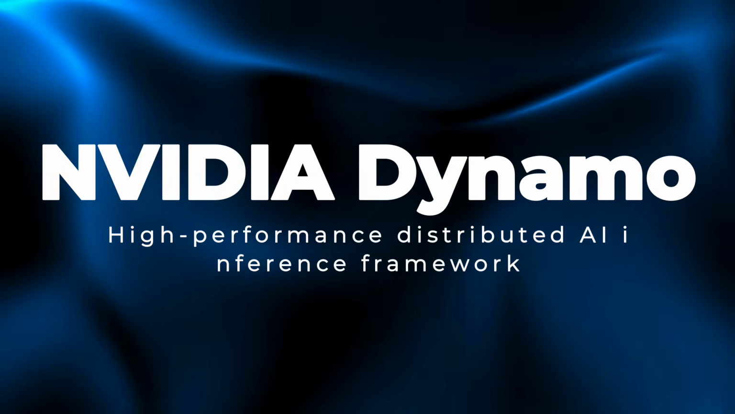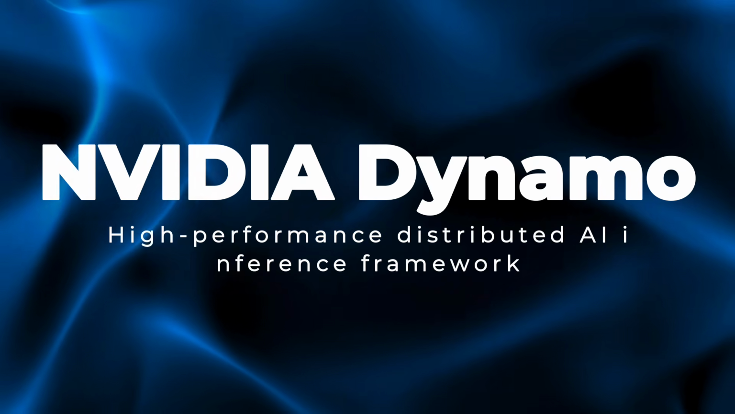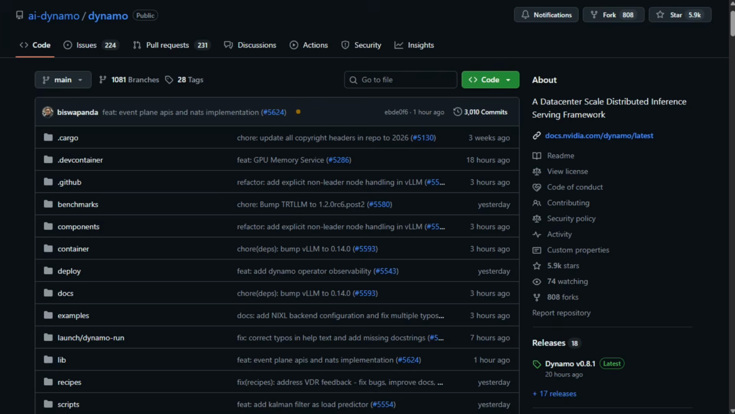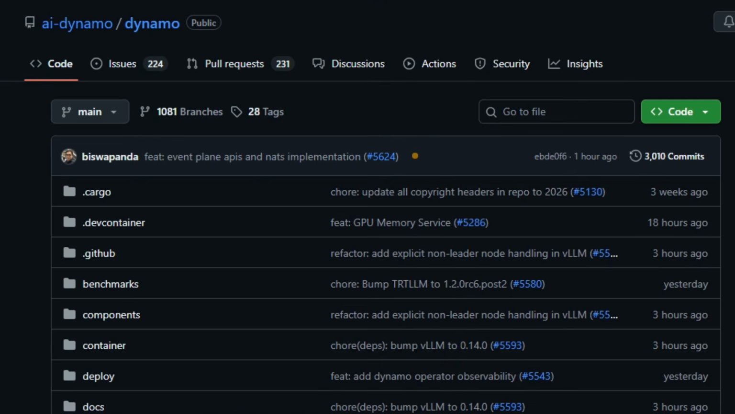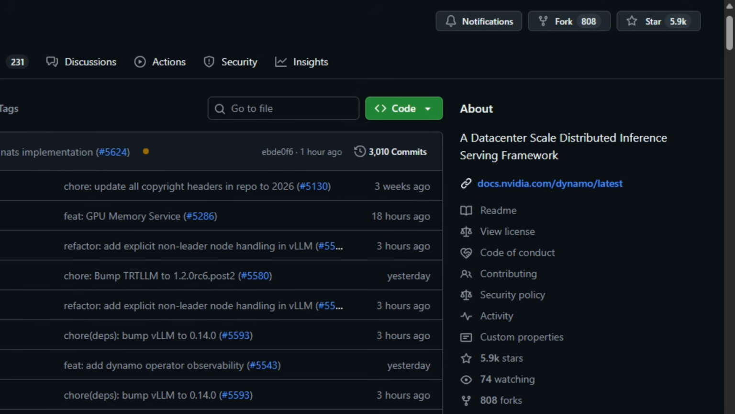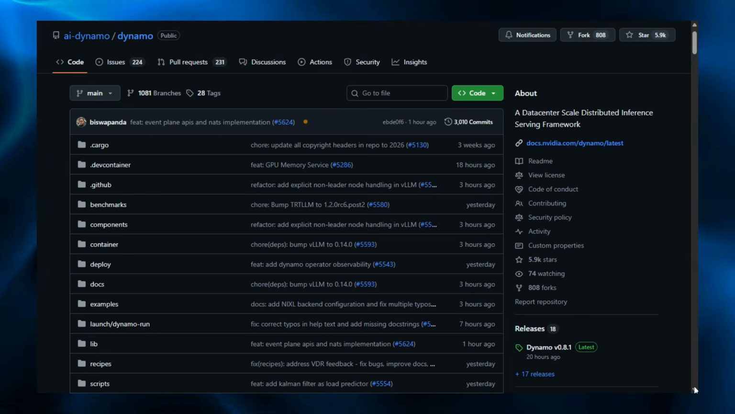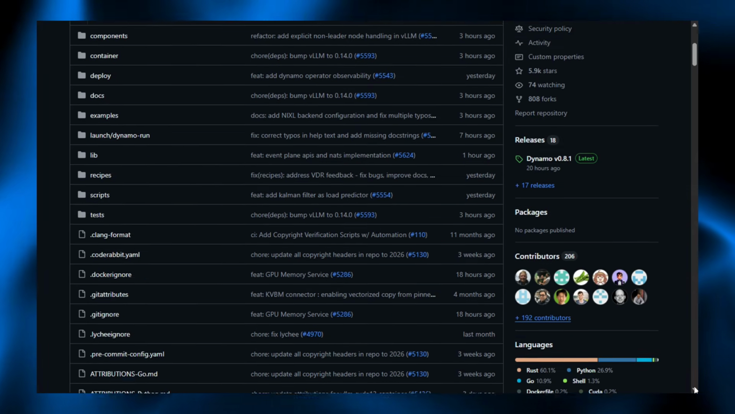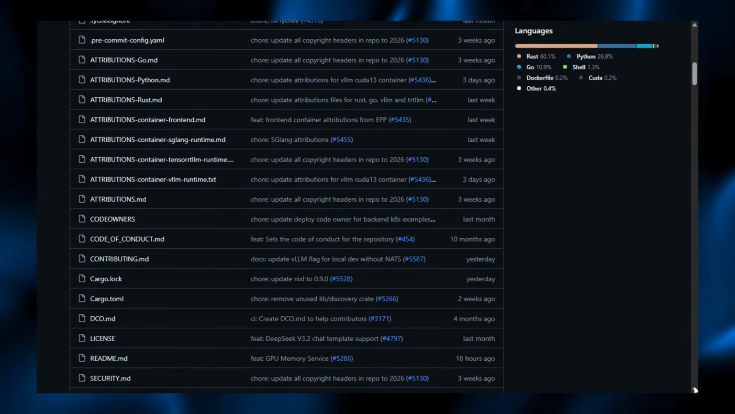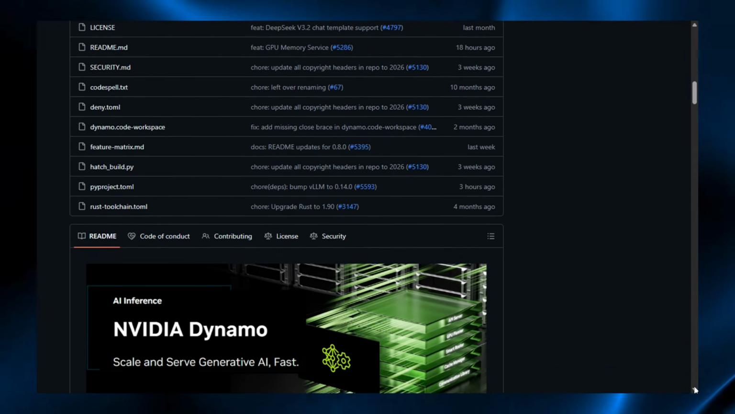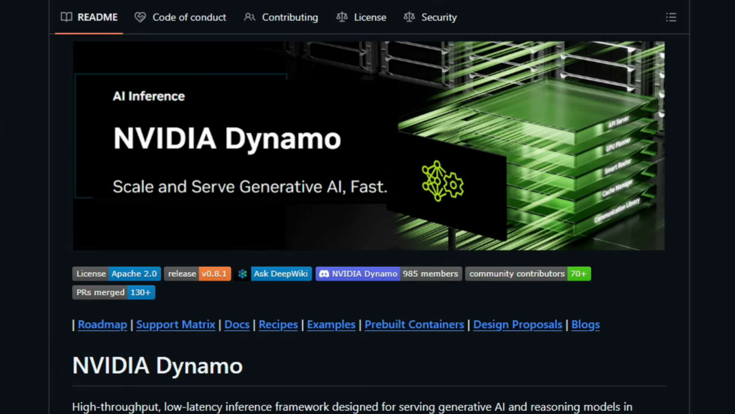Project number 3, NVIDIA Dynamo, high-performance distributed AI inference framework. NVIDIA Dynamo is an open-source inference framework and dev tool designed to serve large generative AI and reasoning models across many GPUs and nodes in distributed environments. It works as a modular system where components in Rust and Python handle request routing, dynamic GPU scheduling, and multi-node orchestration, so models scale efficiently with low latency.